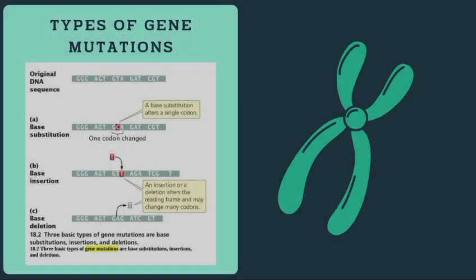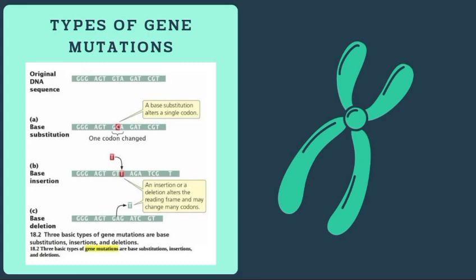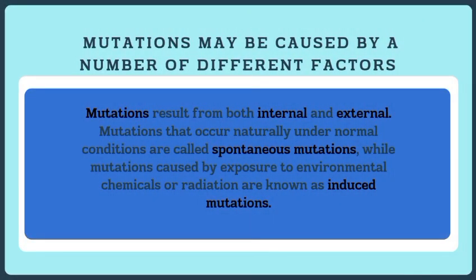The next slide is the types of gene mutation. By effect, number one is a normal sequence, the original DNA sequence. A is a base substitution, a single codon. B is base insertion. An insertion or a deletion alters the reading frame and may change many codons. And C is base deletion.